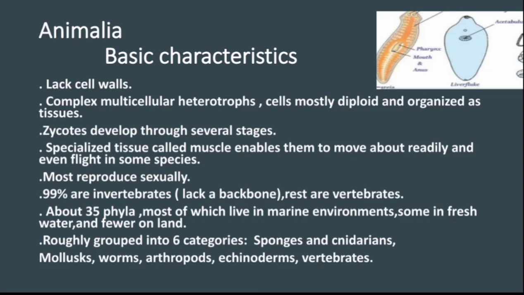Vertebrates have a backbone. About 35 phyla, most of which live in marine environments, some in freshwater and fewer on land. It is grouped into 6 categories. They are sponges and cnidarians, molluscs, worms, arthropods, echinoderms, vertebrates.